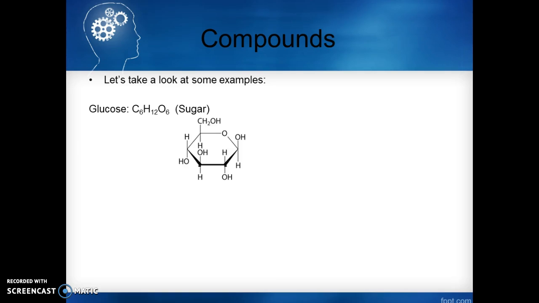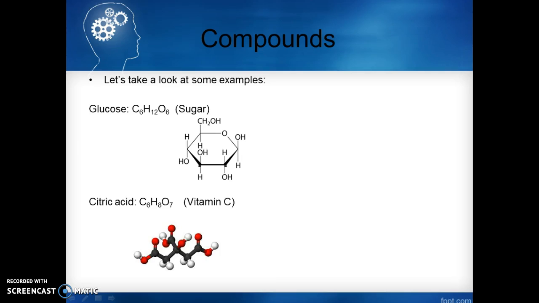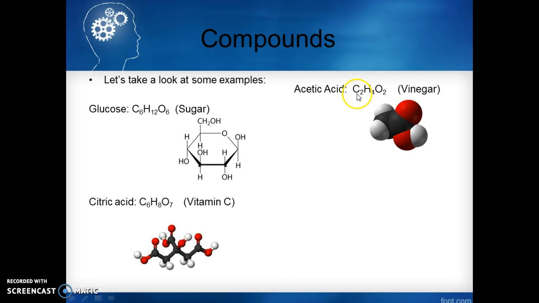So let's take a look at a couple more examples. First one here we have is glucose, C6H12O6. Citric acid, it's made of 6 carbons, 8 hydrogens, and 7 oxygens. This is vitamin C. And then the last one we'll look at here is acetic acid. It's made with 2 carbons, 4 hydrogens, and 2 oxygens. This is what makes vinegar taste like vinegar, the acetic acid.